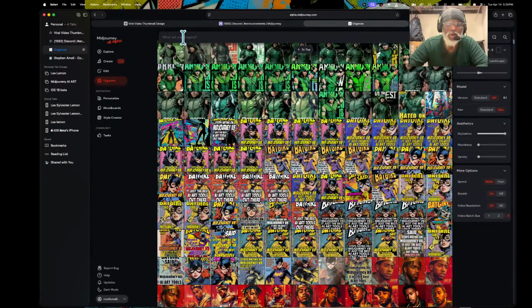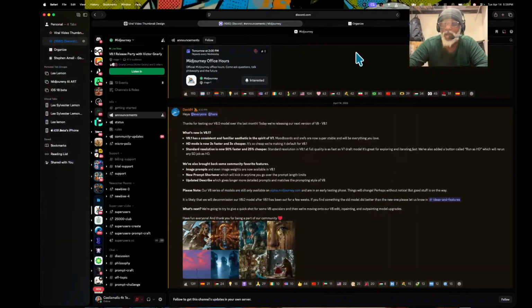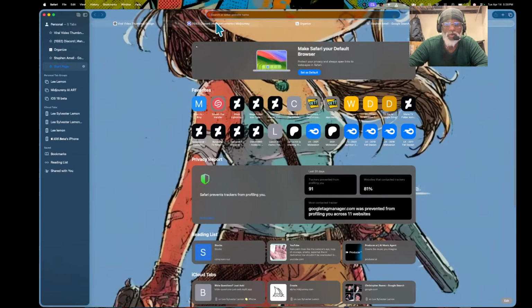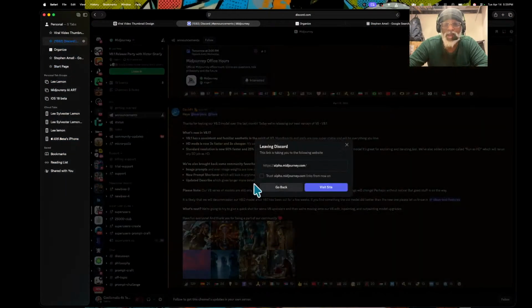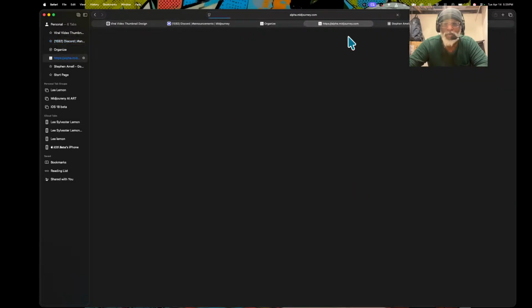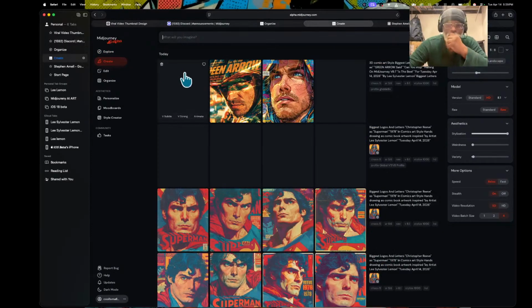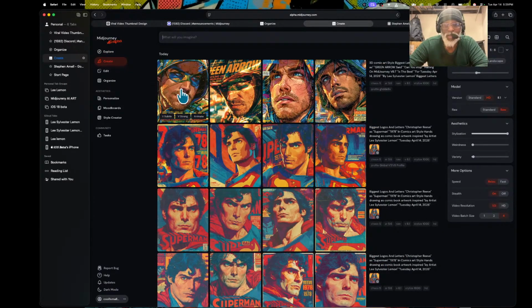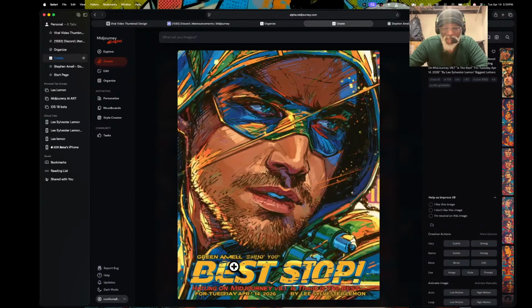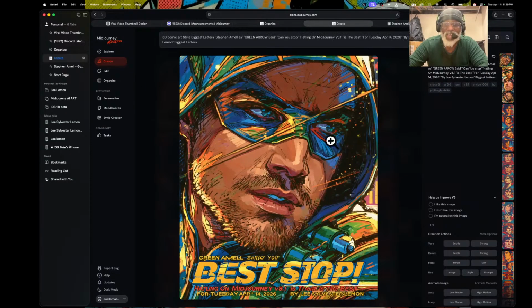So what I want to do is go right here and open another one. I've got to go back to Discord and open another one, because I want to see the different process of this. Excuse me. So you can see the wording is not there like it was on version 8. It says my name right here, but you can see how bad the wording is. The picture cannot write correctly. So we've got to do this test one more time.